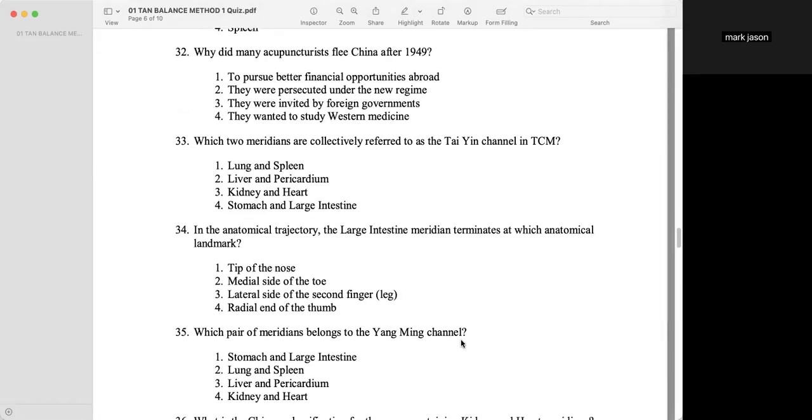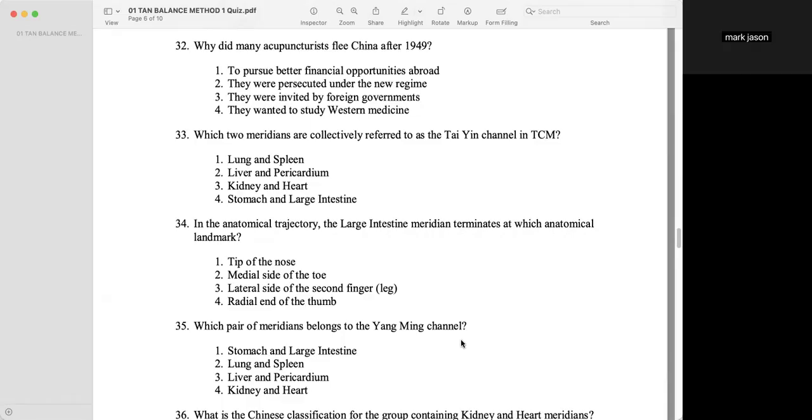Why did many acupuncturists flee China after 1949? They were persecuted under the new regime. Which two meridians are collectively referred to as a Tai Yin channel in TCM?